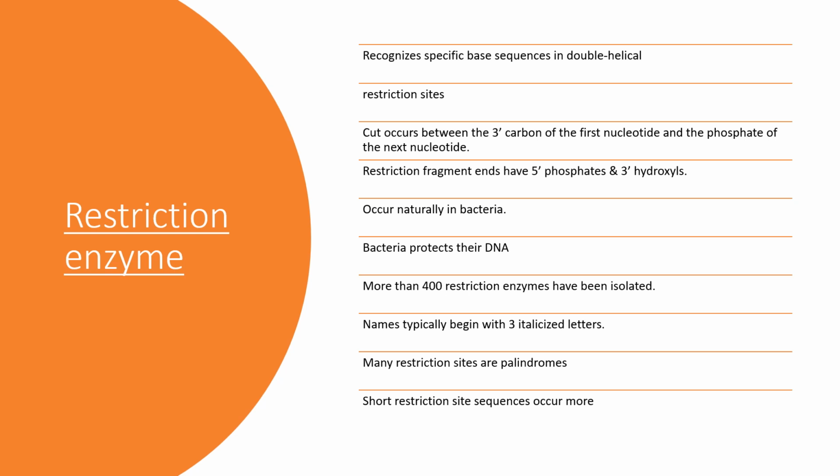More than 400 restriction enzymes have been isolated. Names typically begin with three italicized letters, such as EcoRI or HindIII or BamHI. Most restriction sites are palindromes of 4, 6, or 8 base pairs, and short restriction site sequences occur more frequently in the genome than long restriction site sequences. For example, 1 by 4^n.